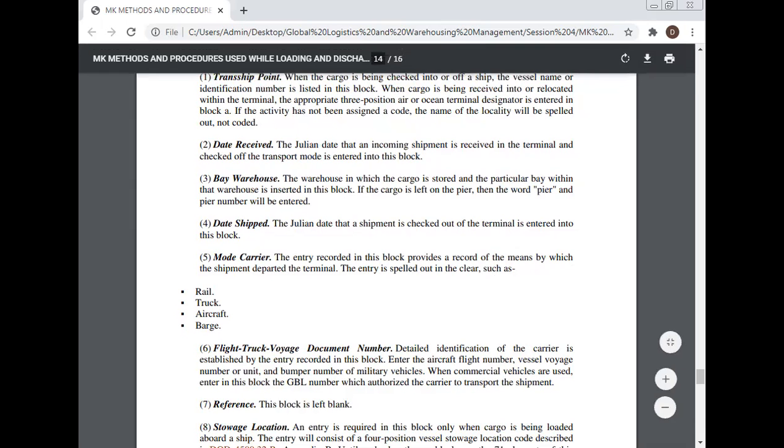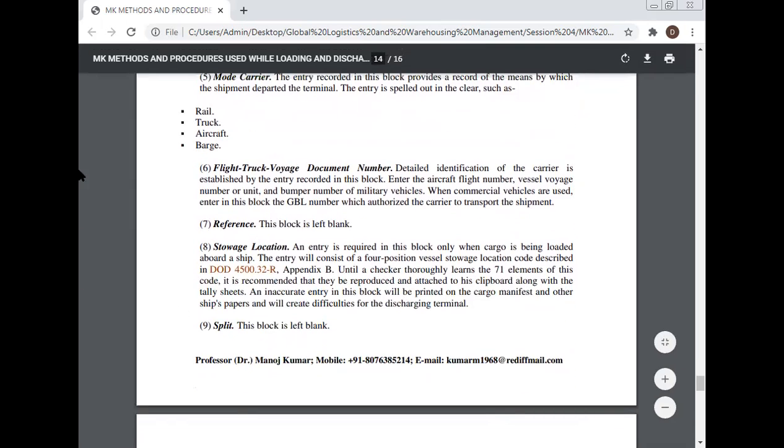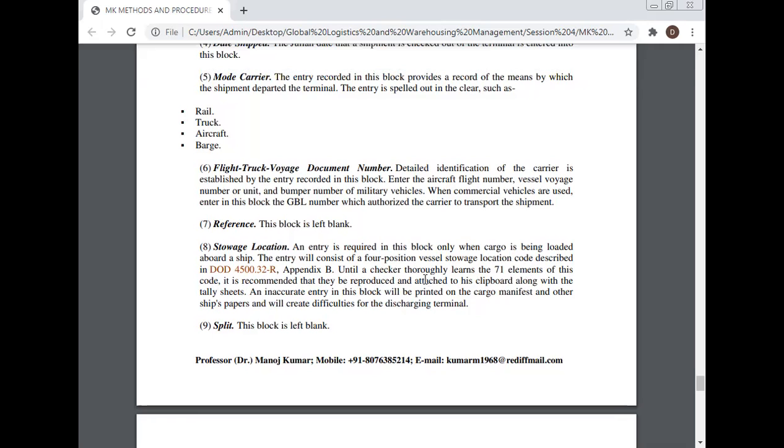Stowage location. An entry is required in this block only when the cargo is being loaded aboard a ship. The entry will consist of a 4-position visual storage location code described in Appendix B. Until a checker thoroughly learns the 71 elements of this code, it is recommended that they be reproduced and attached to his clipboard along with the tally sheets, as an inaccurate entry in this block will be printed on the cargo manifest and other ship's papers and will create difficulty for the discharging terminal.